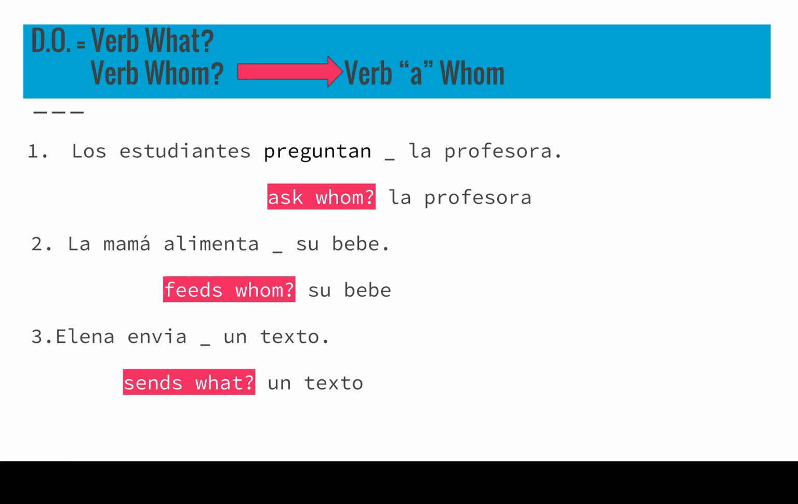So, I've got my little formula up here. Direct object equals verb what or verb whom. That's my direct object. If I can answer those questions, I've got a direct object. I do, however, need to do something special when the verb whom question can be asked. I have to put an a after the verb. Verb a whom.